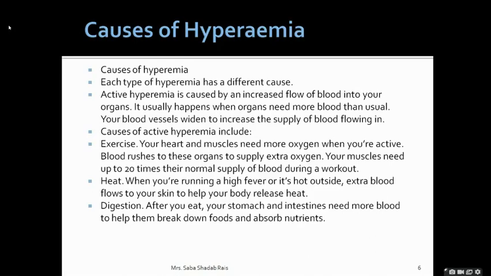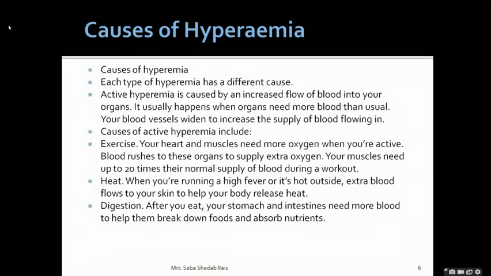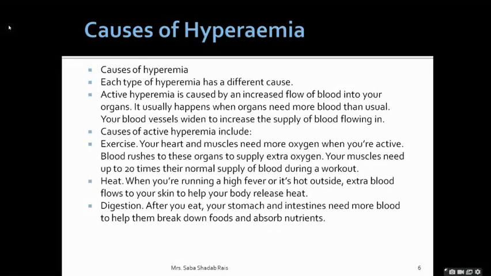Now what could be the causes? First and the most important, I had already told you, is exercise, because when we exercise, at that particular time our heart muscles require more and more oxygen. When we are active, blood rushes to the heart and other parts of the body, and also circulates very fast to cope up with the extra oxygen demand. At that time muscle needs up to 20 times more than the normal supply of blood whenever we are doing the workout.